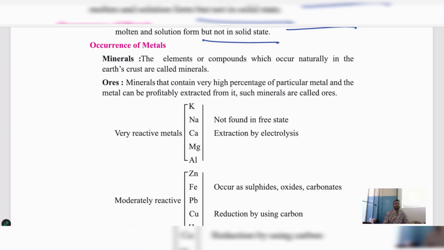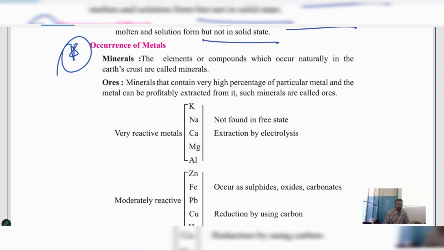Now, before understanding the occurrence of metals, we need to understand two topics here: minerals and ores. This is also one of the most important questions for the exam. Definition: what are minerals, or what are ores? They will ask you this question. But sometimes they will also ask: write the difference between minerals and ores. This could also be an examination question.